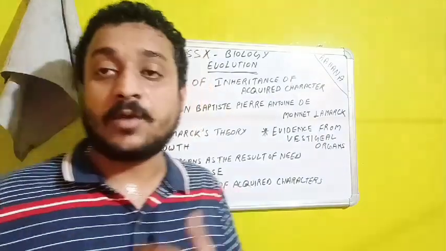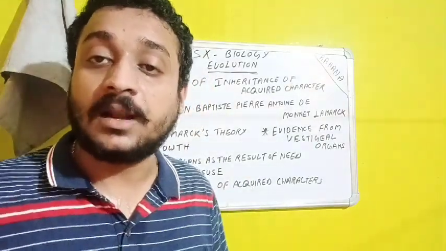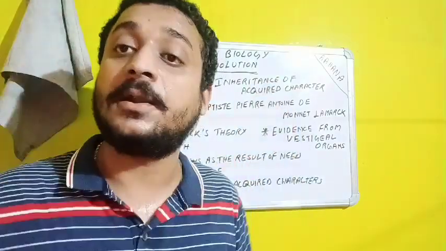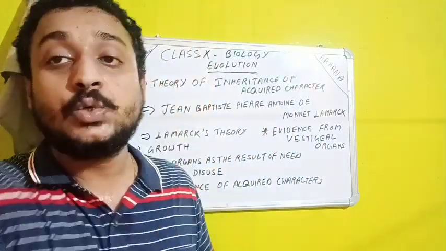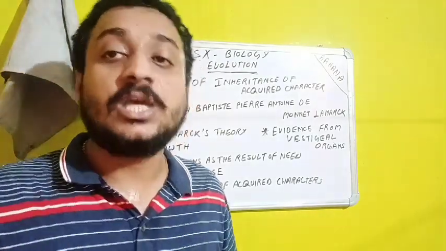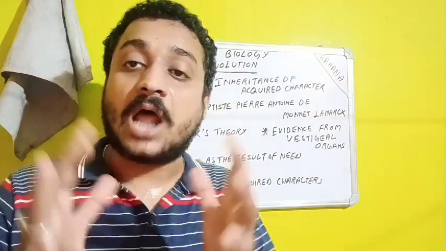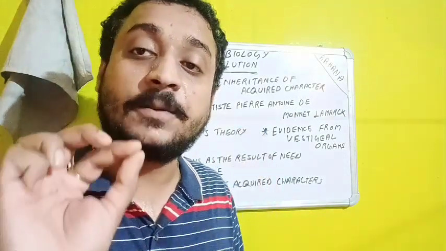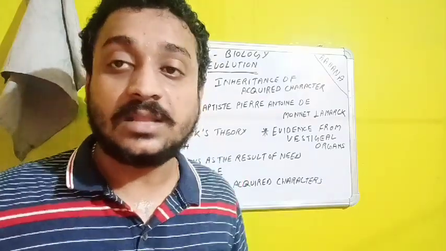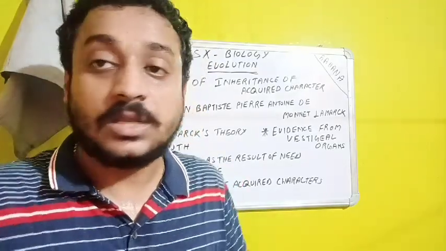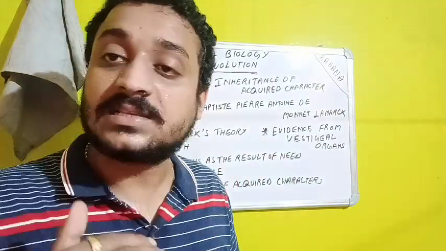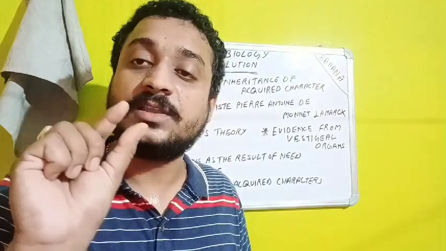Next one, apart from the nictitating membrane and the pinna, the vermiform appendix. Our ancestors had a very large vermiform appendix, so that whatever raw leaves, raw branches and raw vegetables they ate, they could digest. Why? Because the larger the size of the appendix, the more enzyme cellulase was present. Now we are not eating anything directly; we are cooking it and eating. So there is no use of the appendix, it was used very little, and now the appendix has become very small in size.